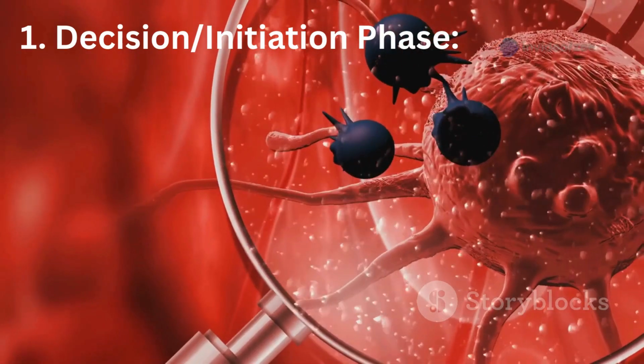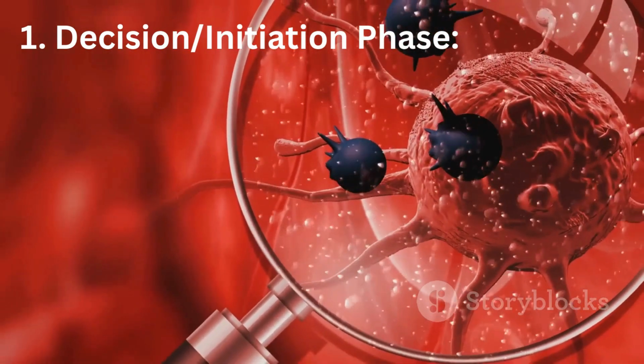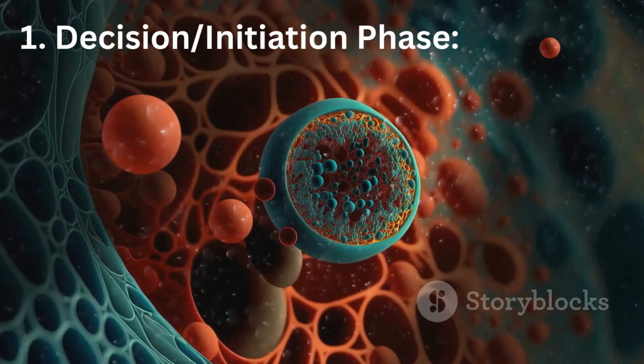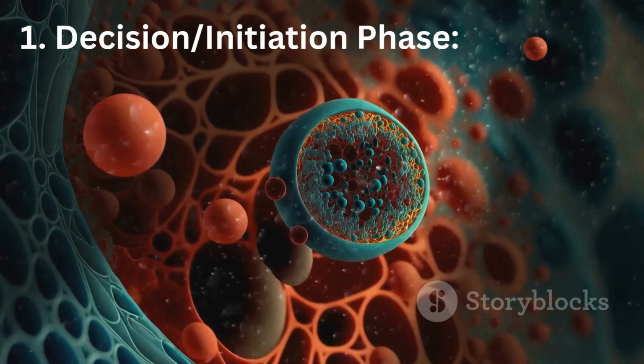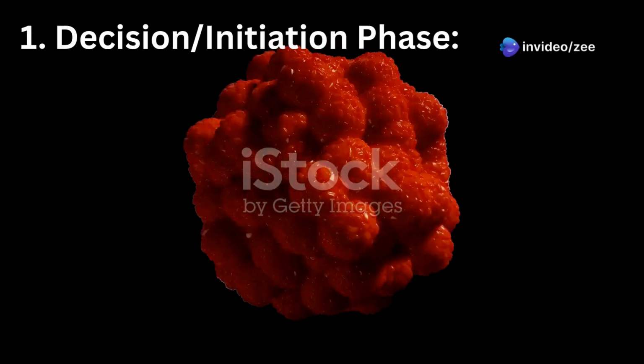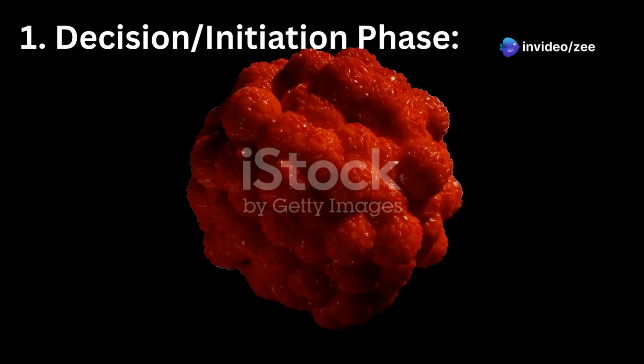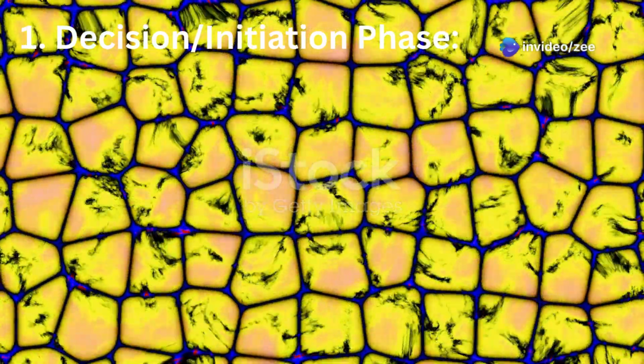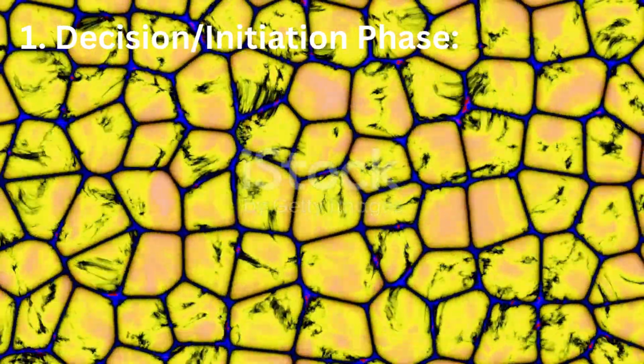This leads to the formation of the death-inducing signaling complex, or DISC, and the activation of initiator caspases, specifically caspase 8 and 10. Internal cellular stresses like DNA damage, lack of growth factors, or endoplasmic reticulum stress trigger this pathway.